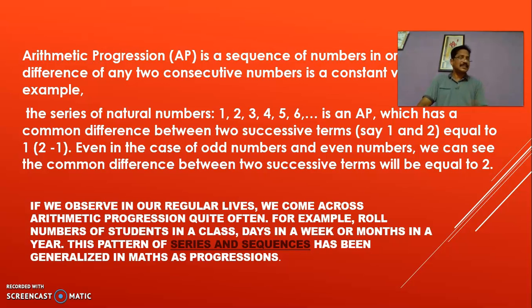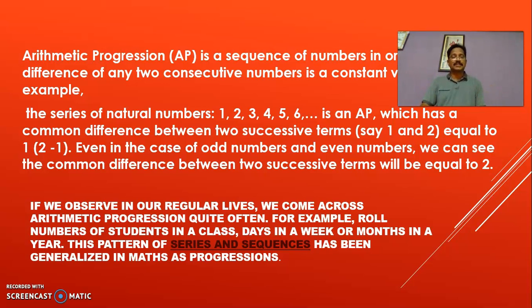Now coming to this, these are the different live examples which are used in daily life situations. Clear? Okay. So now coming to our concept, arithmetic progression is a sequence of numbers in order in which the difference of any two consecutive numbers is a constant value. For example, the series of natural numbers, if you take it as 1, 2, 3, 4, 5, 6, and so on, it's an AP.